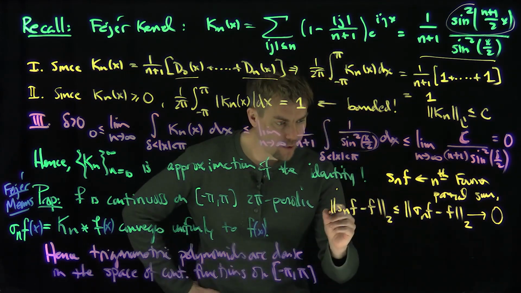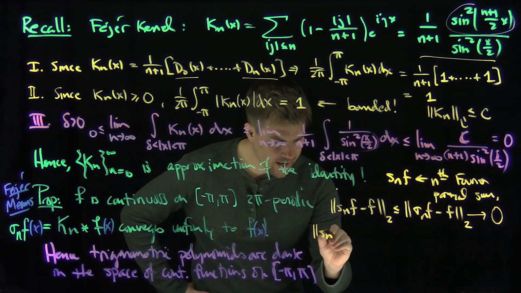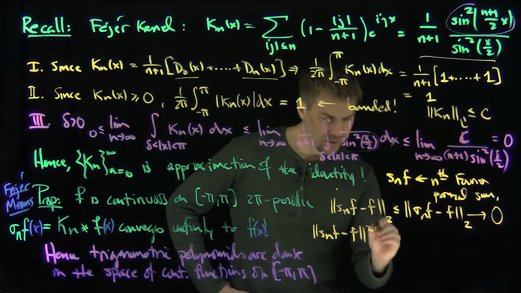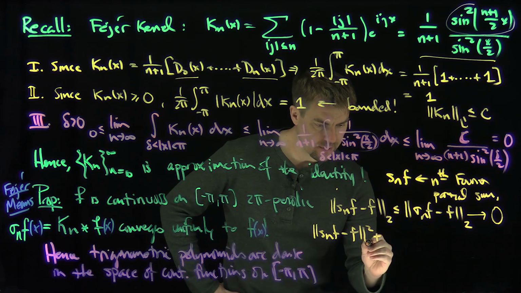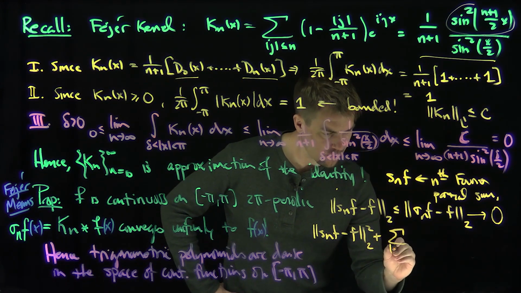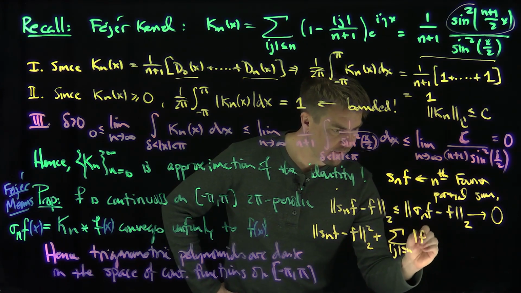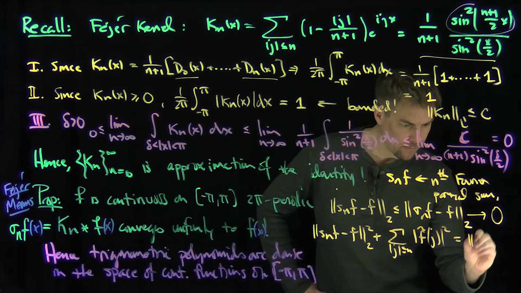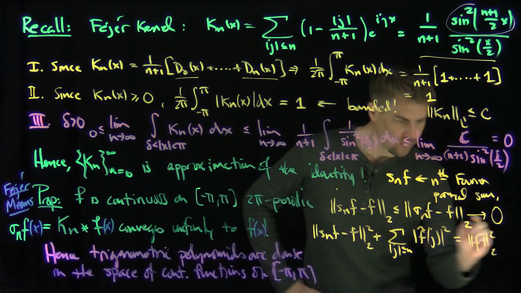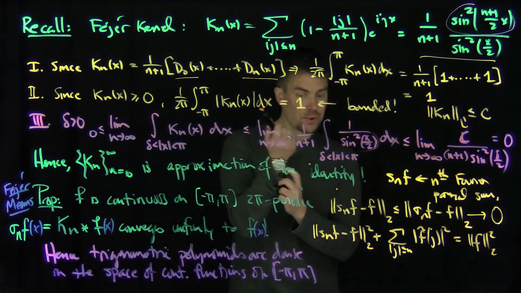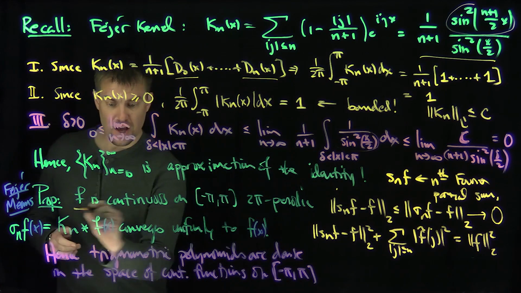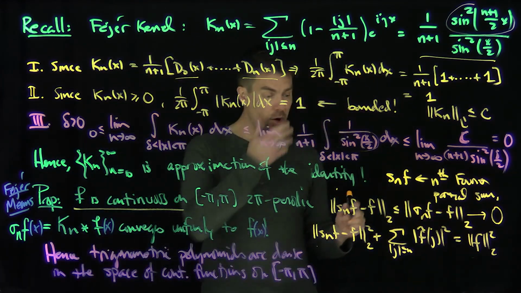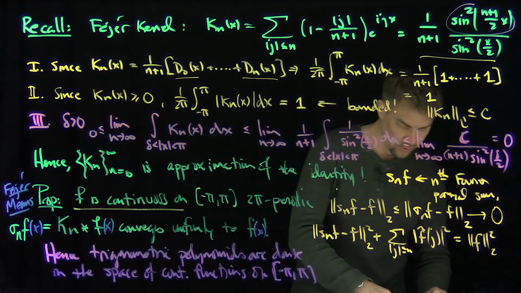Because we recall that we know that the L2 norm squared of S_n of f minus f, plus the sum of the squares of the Fourier coefficients, j less than or equal to n, f hat j squared, is just equal to f in L2 squared. Now, of course, as n goes to infinity for a continuous function, if we assume that this function f is continuous on the entire unit circle, then these numbers have to tend to 0, and so we're able to conclude the Parseval relationship. And so it's the Parseval theorem.